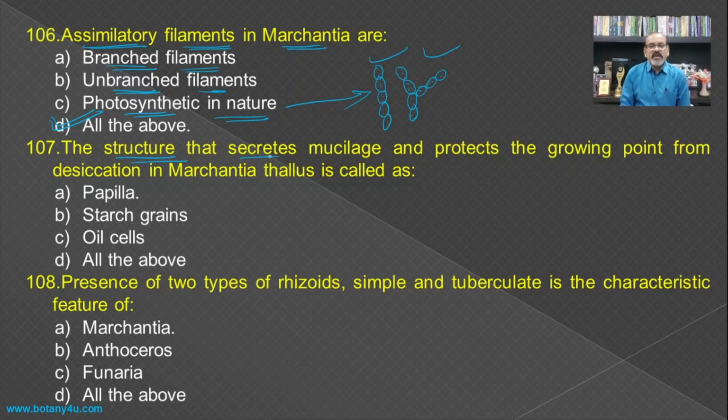The structure that secretes mucilage and protects the growing point from desiccation in Marchantia is called as, you should remember this one or learn this name, the papilla, which is present near the growing point and is responsible for protecting the growing point from desiccation. Then presence of two types of rhizoids, that is simple one and tuberculate, is a characteristic feature of Hepaticopsida, and the member of Hepaticopsida is Marchantia, and hence it is the answer.